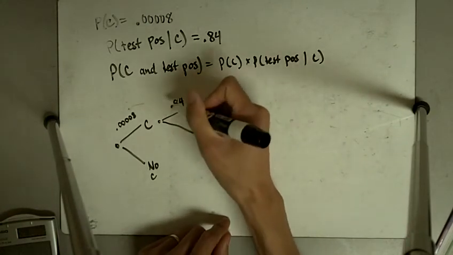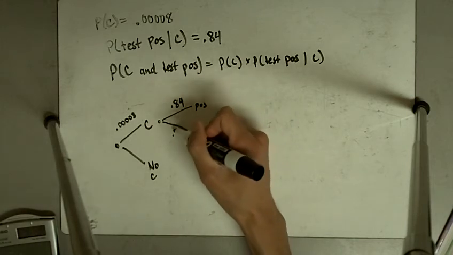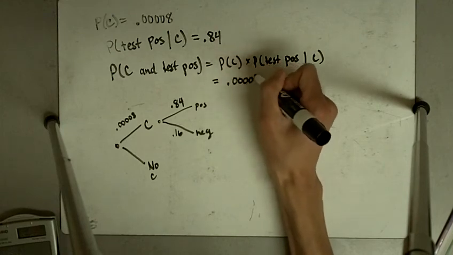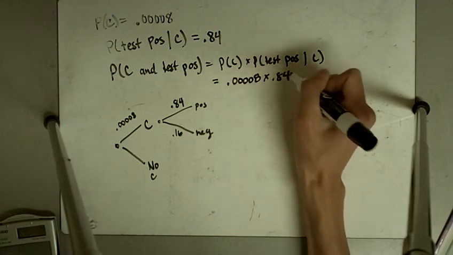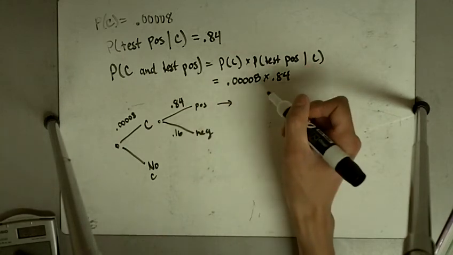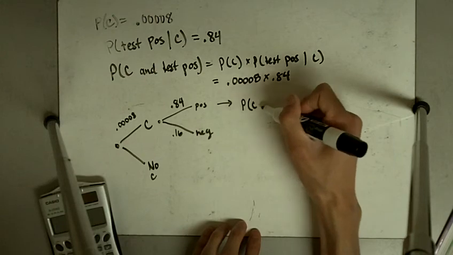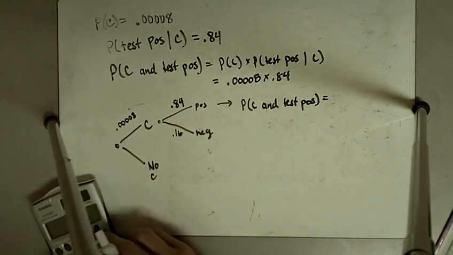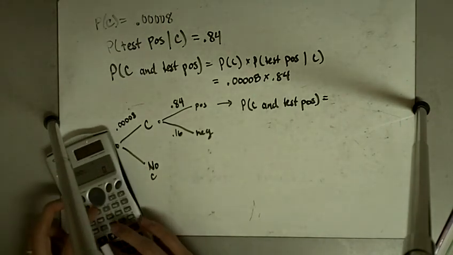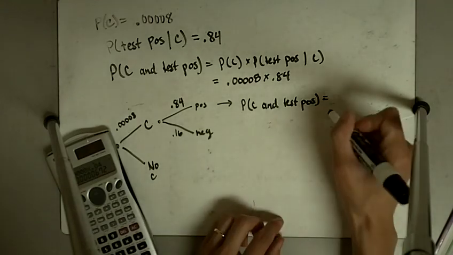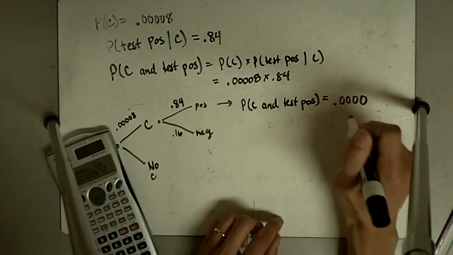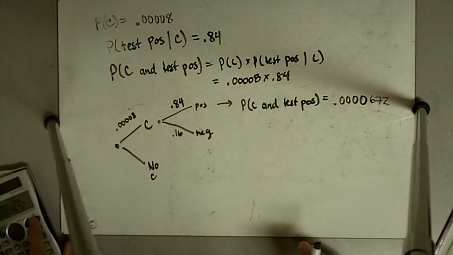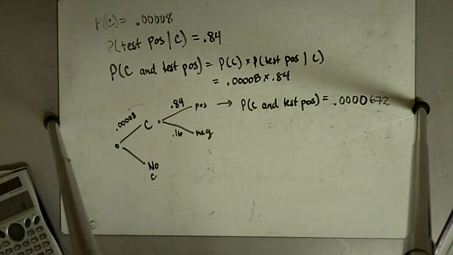So this is going to be 0.84, and on this side we have 1 minus 0.84, so 0.16. The answer is we just multiply the two together: 0.00008 times 0.84. Multiplying the two together, we get the and, the C and test positive. So that number, 0.00008 times 0.84, is going to be 0.0000672. So a very small number, but there are people who have cervical cancer and test positive.